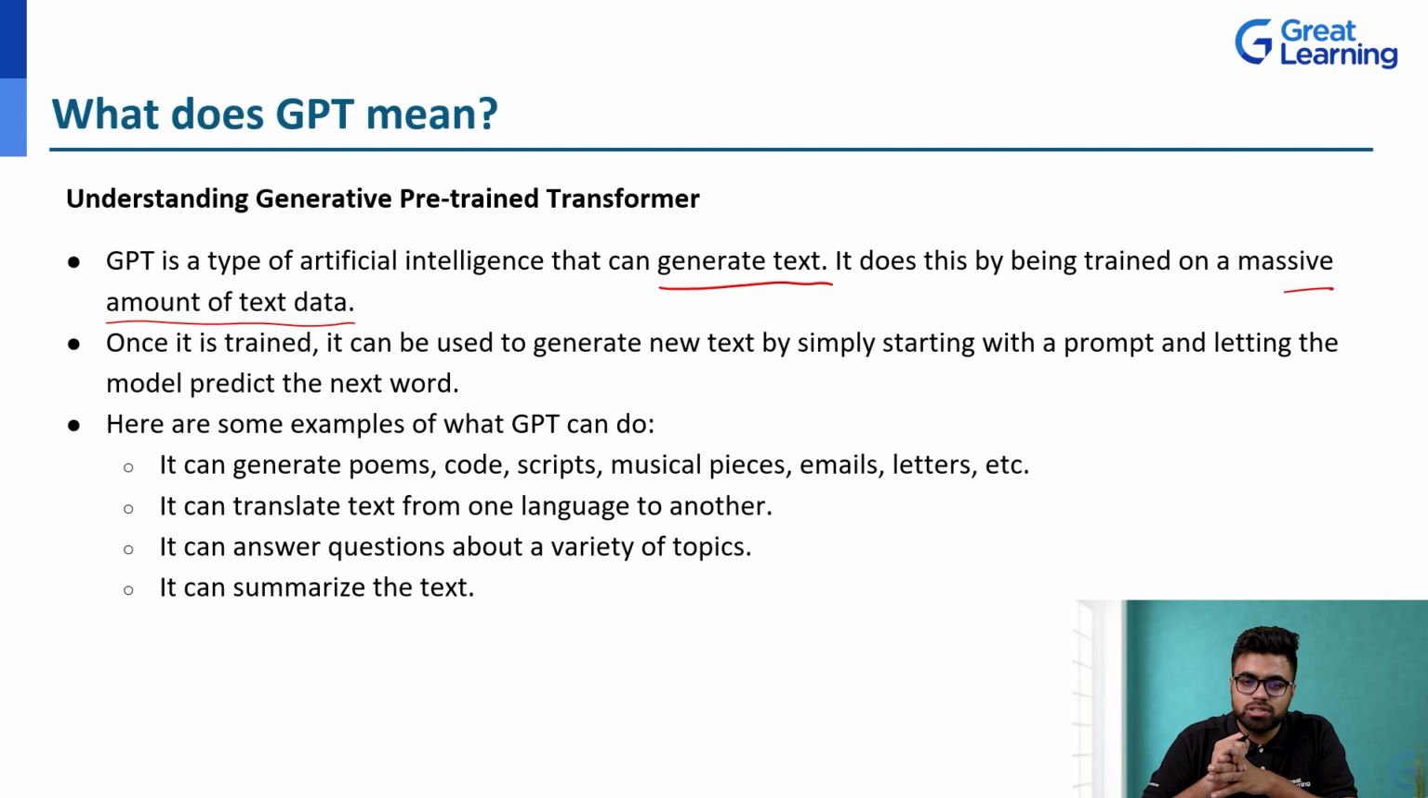It can translate text from one language to the other. If I write something in English and I want something to come up in German, it will give the same, how you speak. From German, it will give it in English, but it will give how it is pronounced in Germany. So it can answer questions about a variety of topics.